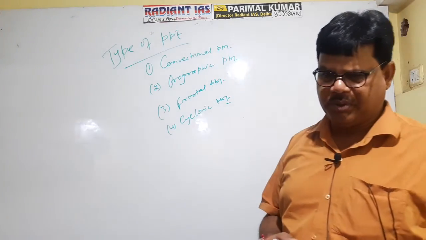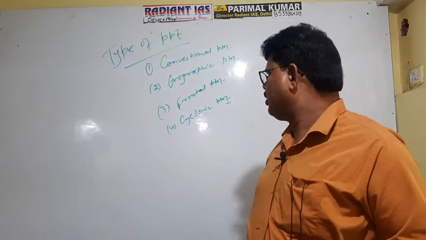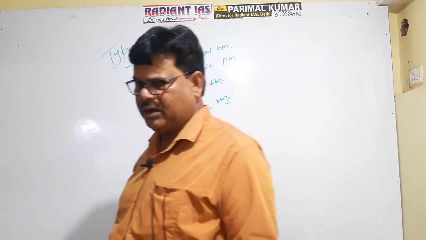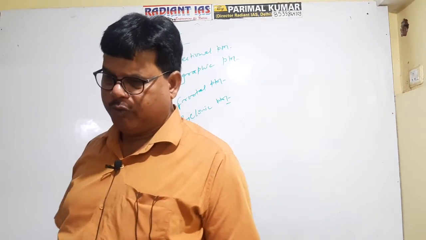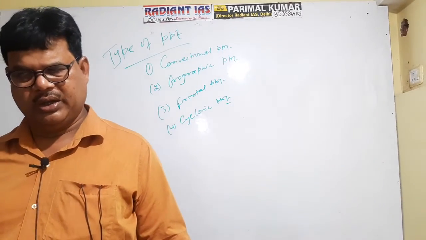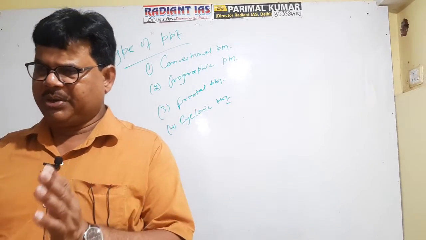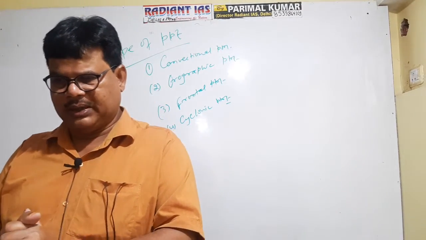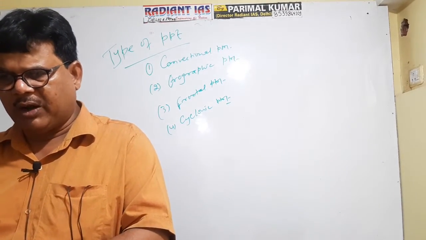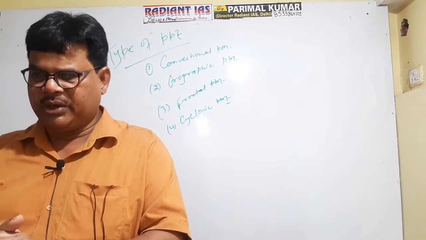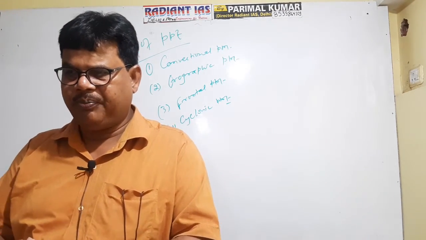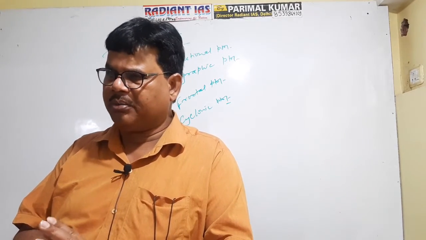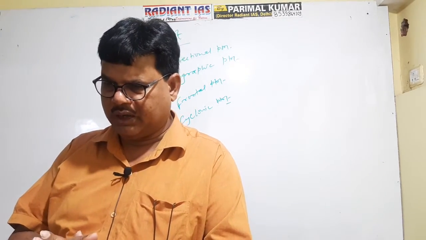One is convectional precipitation. Second is orographic precipitation. Third one is frontal precipitation. And fourth one is referred to as cyclonic. Getting well now? Convectional precipitation means samvahaniya vrishti. Orographic means parvatiya vrishti. Frontal means vatagra vrishti, and cyclonic means chakravati vrishti. Getting well now? So there are 4 types of precipitation in different parts of the earth's surface. It is clear now?